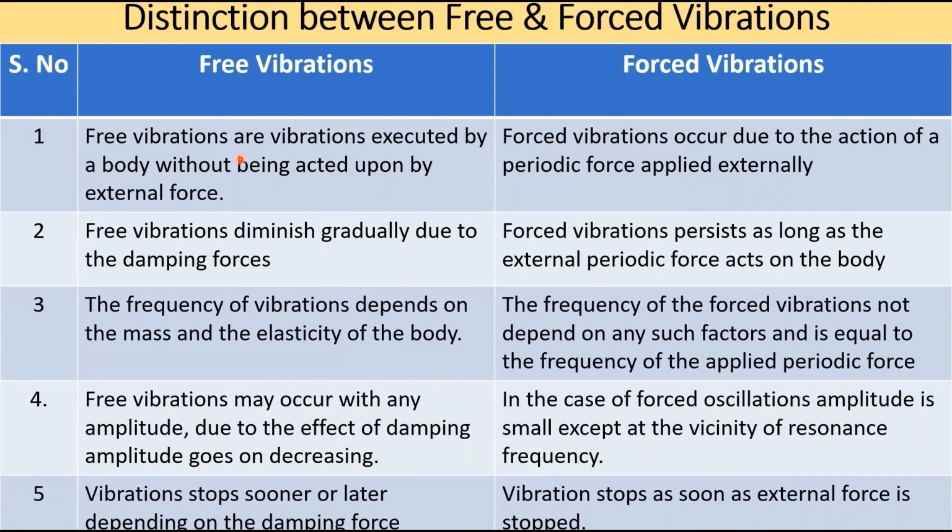Initially a force is applied to displace the bob of the pendulum, and afterwards no continuous external force is applied. Whereas in forced vibrations, a continuous external periodic force is acting. Consider the example of a swing which is pushed by a person. The person is continuously applying the force here.